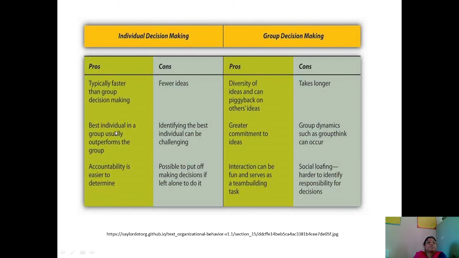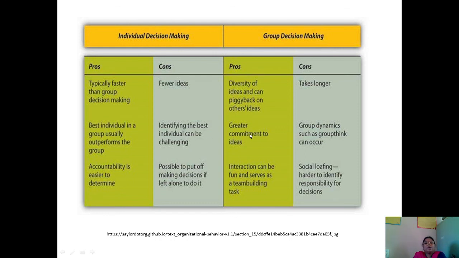Then the second comparison: an individual in a group usually outperforms the group, and identifying the best individual can be challenging.